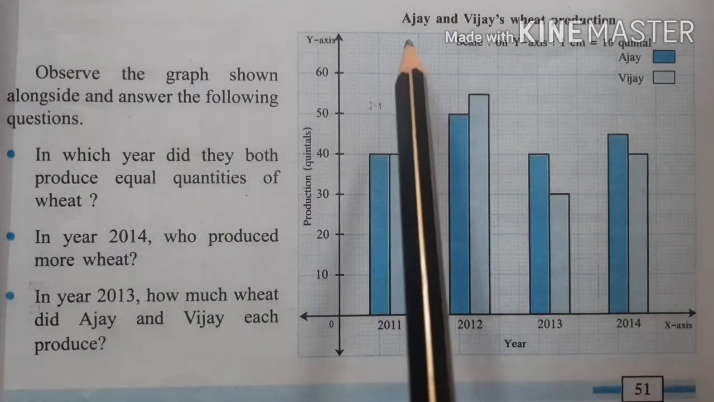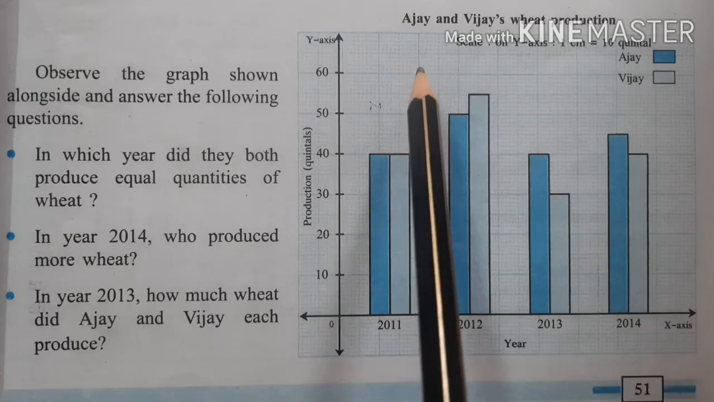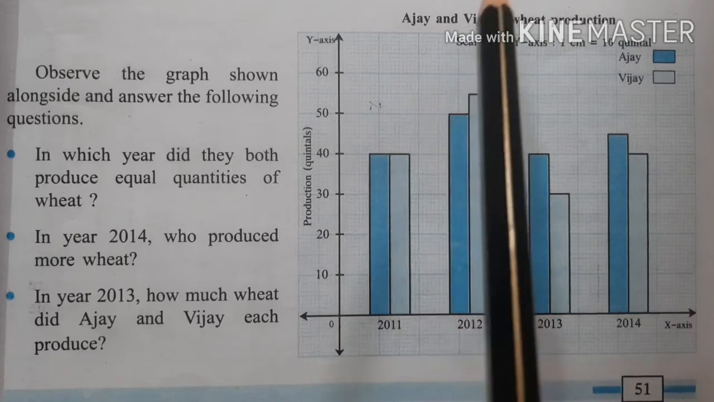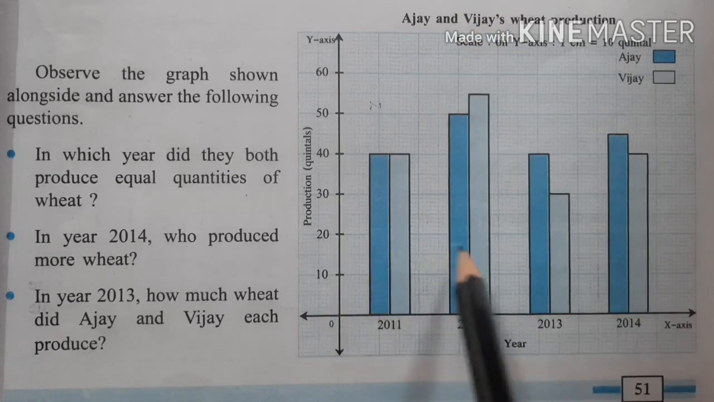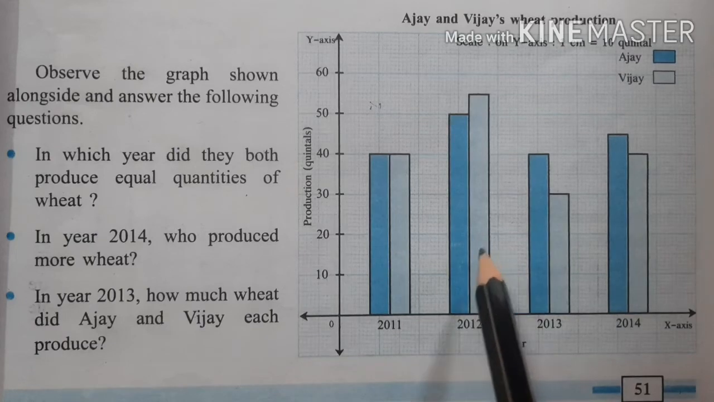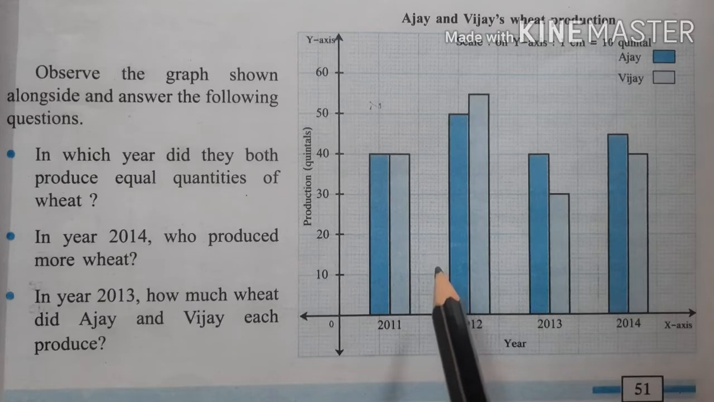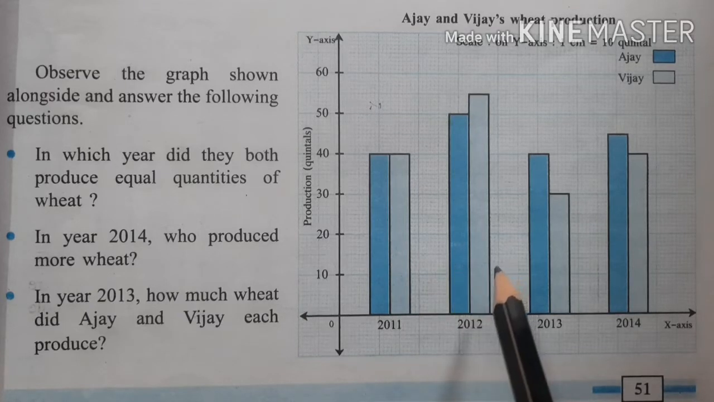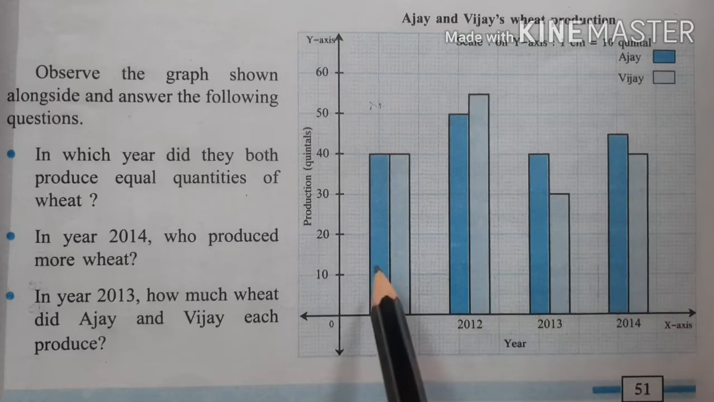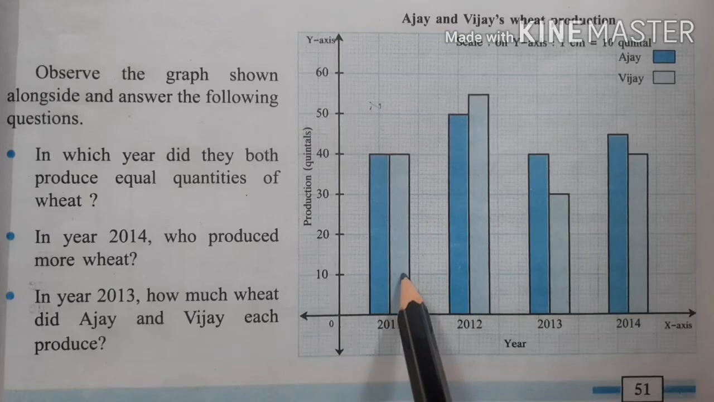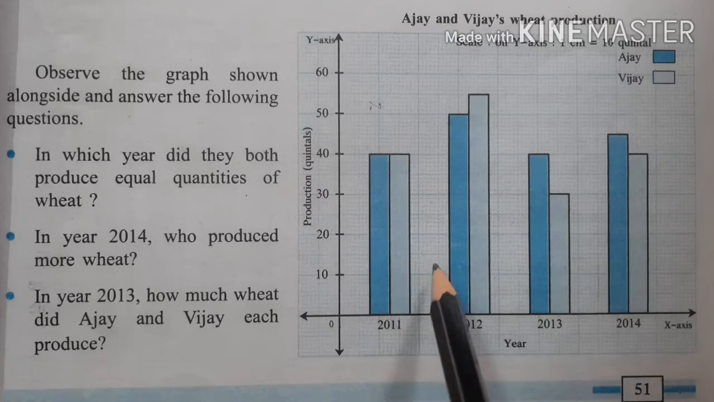Students, let us see if we can show the information from both the graphs in a single graph. Look at the graph. In this way, more information can be given using less place. Comparing Ajay's and Vijay's wheat production also becomes easier. Such graphs are called joint bar graphs.